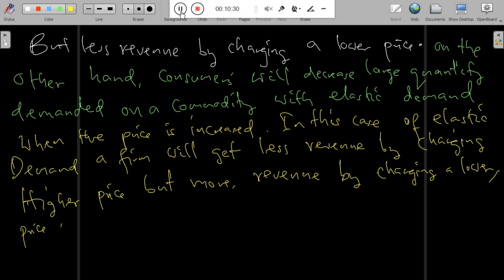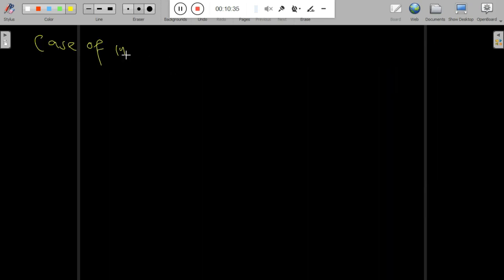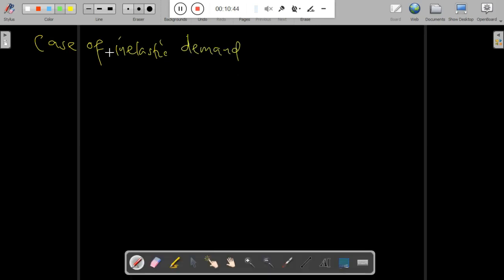So if you sketch the graph showing the case of an elastic demand whenever the firm charges a higher price, it shows the price set by the firm in the market, in the case of an inelastic or elastic market, and how the revenue is obtained for the elastic and inelastic goods.